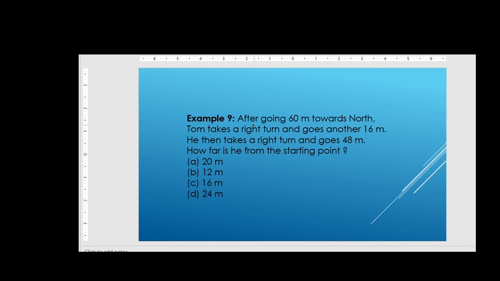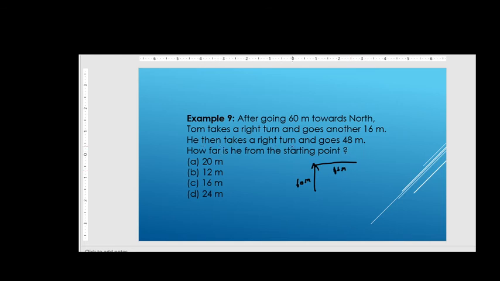The ninth question is, after going 60 meters towards north, Tom takes a right turn and goes another 16 meters. Tom takes right and goes another 16 meters, right?